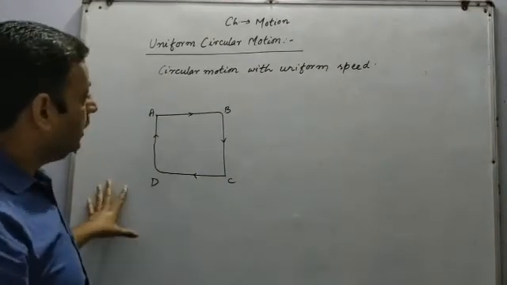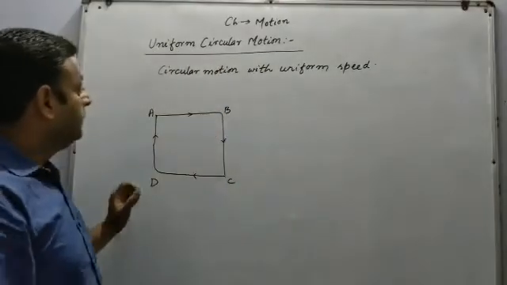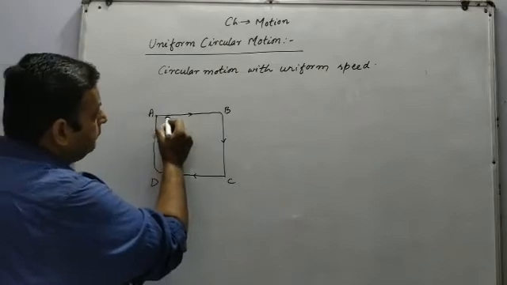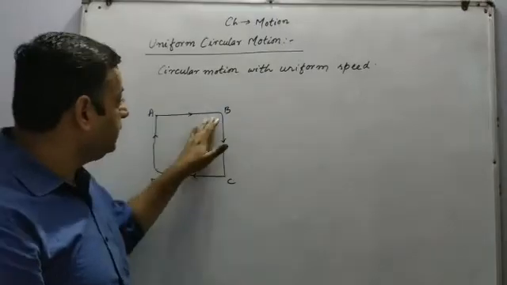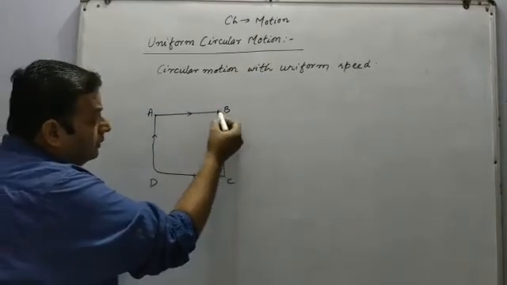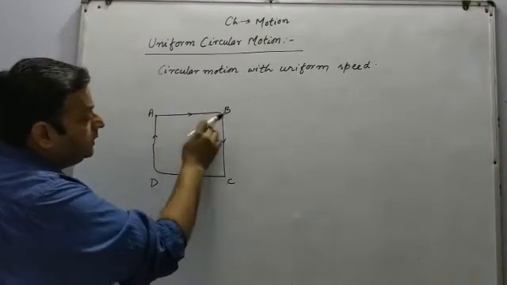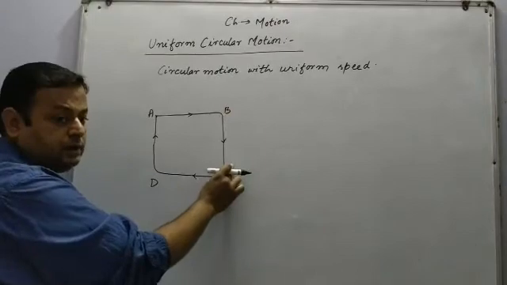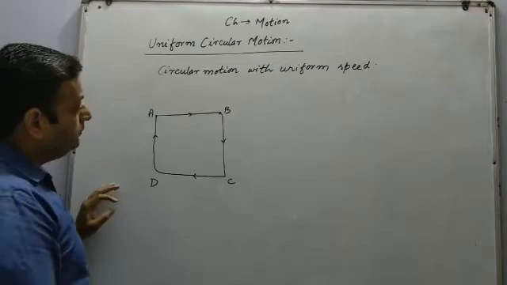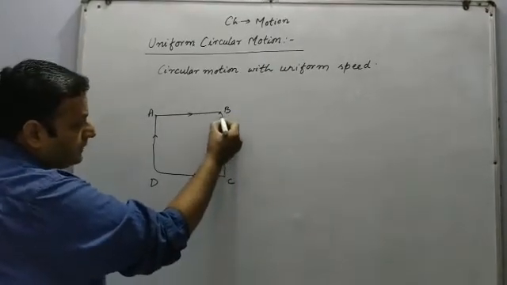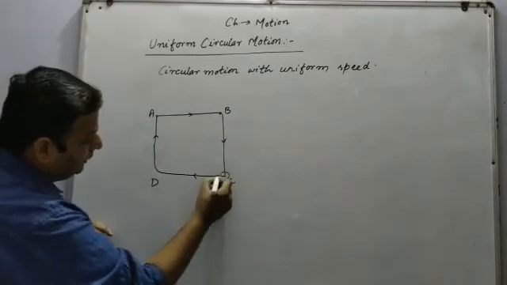Now in this case, how many times the direction is getting changed? Now when the person is moving from A to B, it is moving in the linear direction, no change in the direction. But on this turn, the direction changes. Firstly, the boy is moving from A to B, then boy moves from B to C. So here at this point, the direction is changed. Now, boy is moving on this axis BC, and when he turns towards D, again at this point, the direction changes.